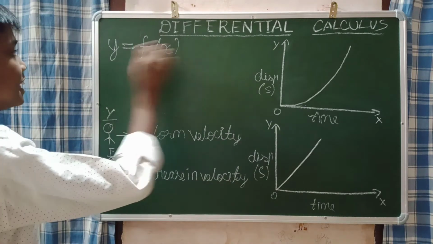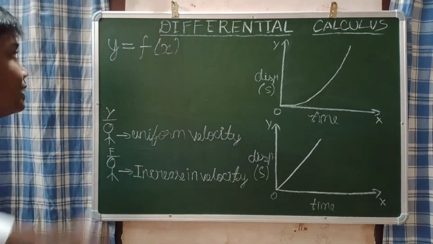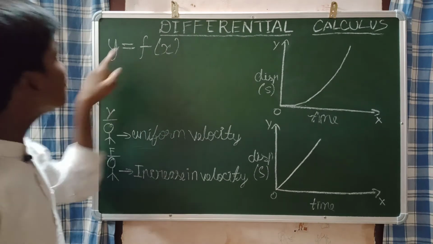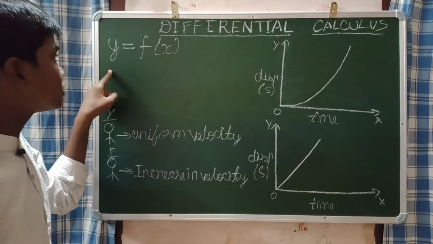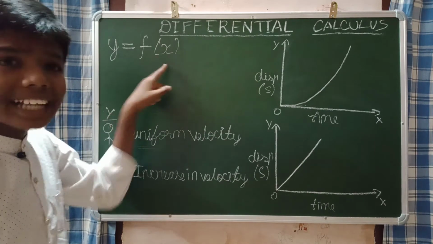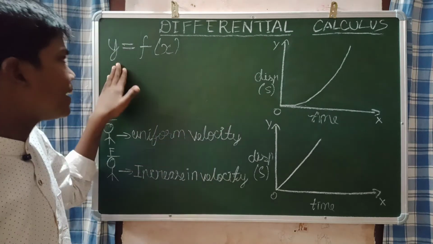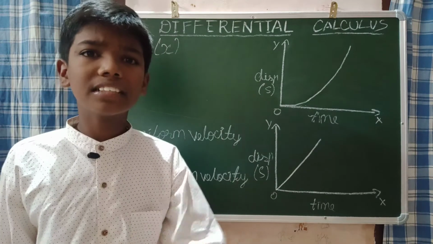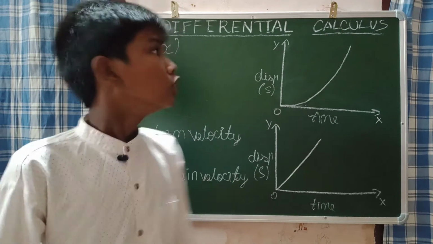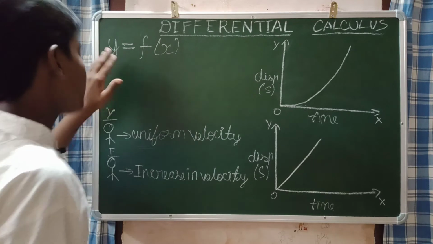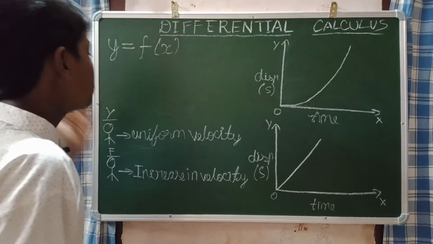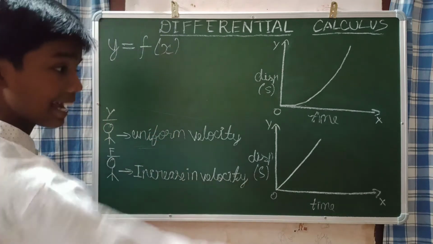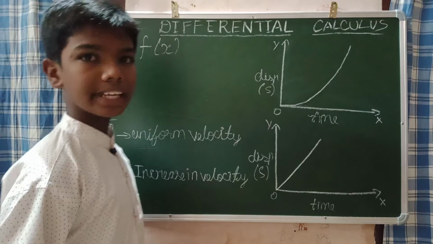If y is equal to f of x, it means this y is dependent on x only, no? Because if x changes, y will also change. But this x does not depend on anything. It does not depend on y, because if x changes then y changes, but if y changes, does x change? It's not like that. So this y is dependent on x. So we are going to say this x-axis is the independent variable.